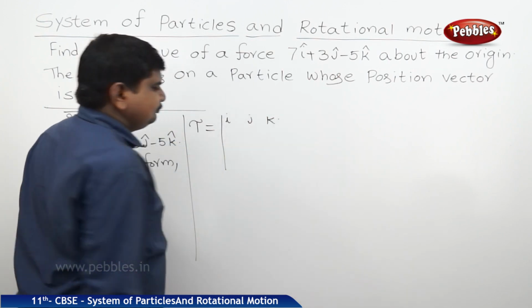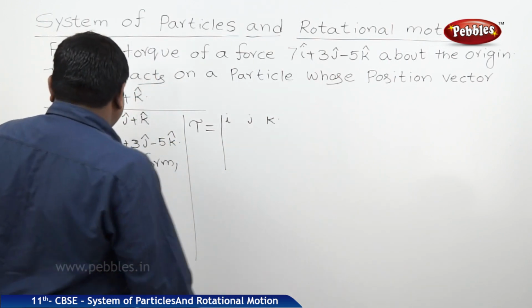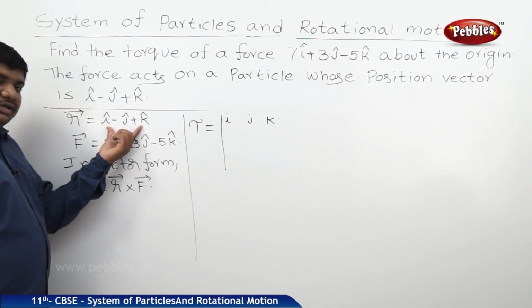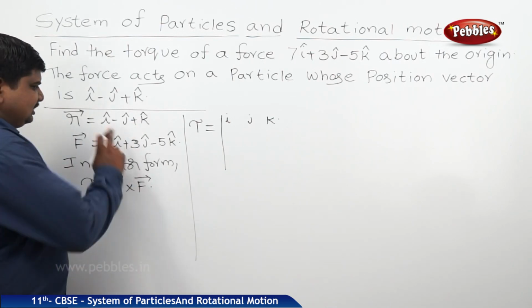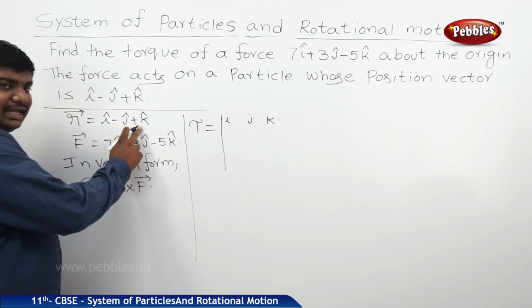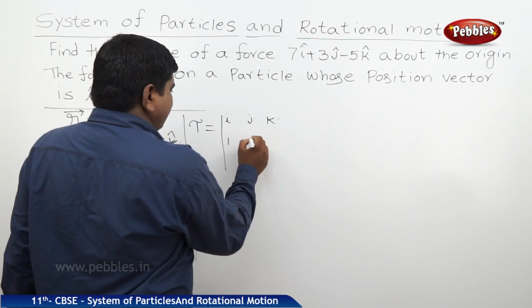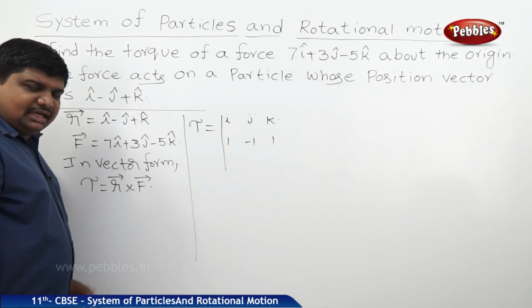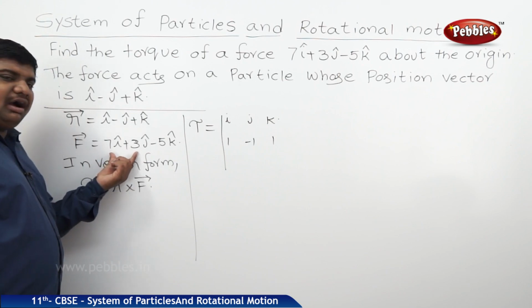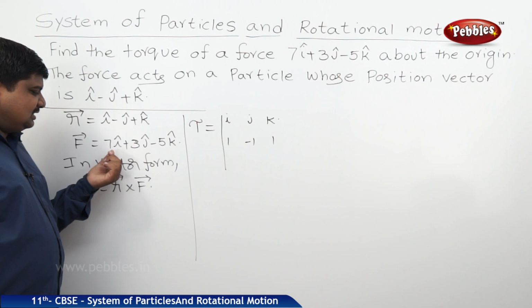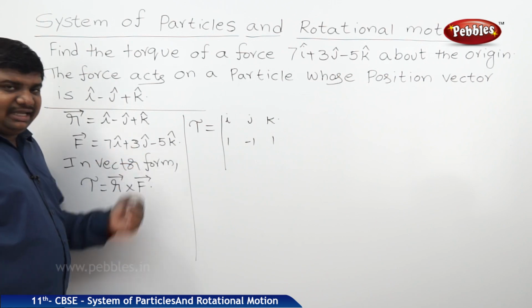So therefore, tau bar is equal to i j k in the first row. In the second row, we should write the magnitudes of the R bar, nothing but 1 i cap minus 1 j cap plus 1 k cap. That's why the magnitudes are 1, minus 1, plus 1. In the next row, we should write the magnitudes of the resolution components of the force vector, that is nothing but 7, 3 and minus 5.